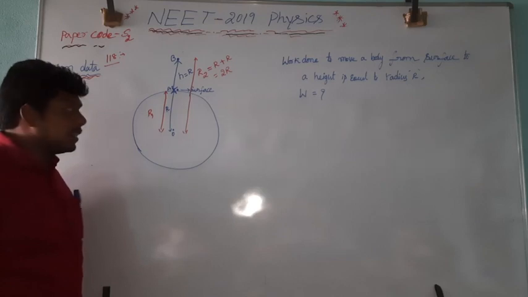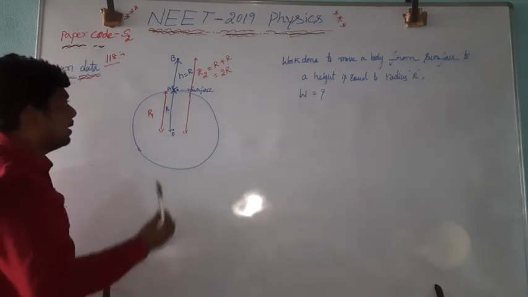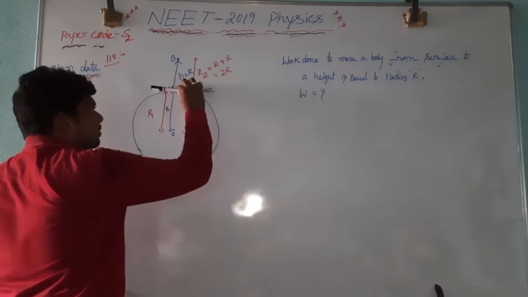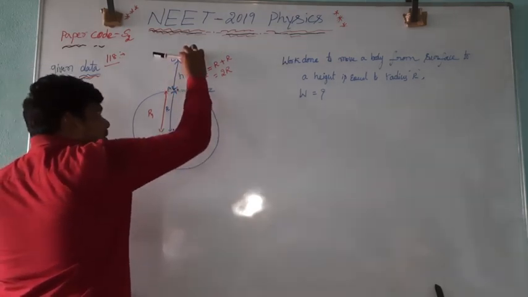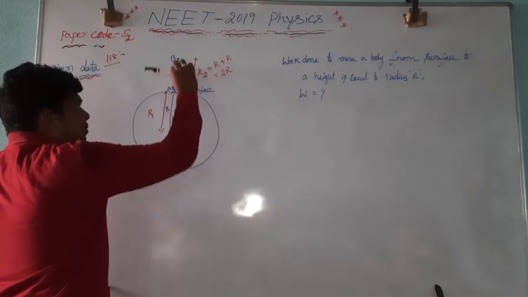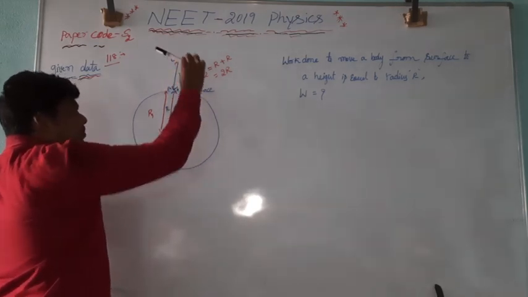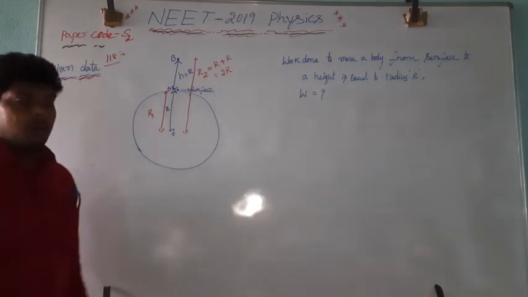What we have to calculate in this question? We have to calculate, to take a body from the point A, that is the surface, to a height h equal to radius. If you want to move this body from point A to B, what must be the work done?